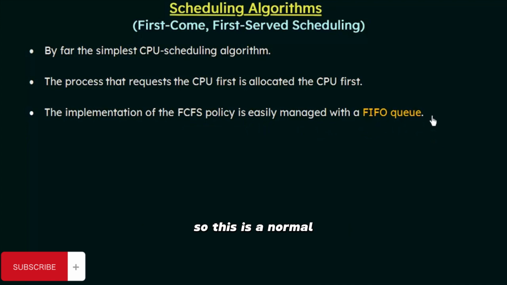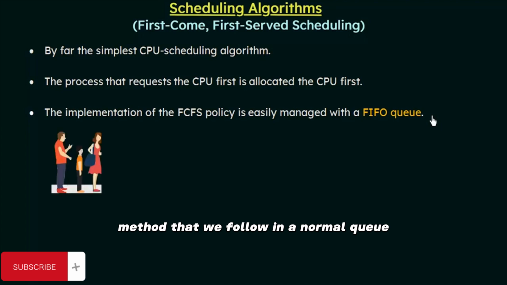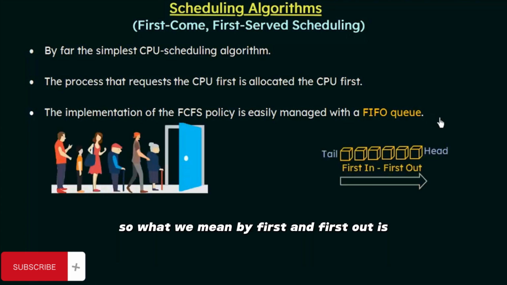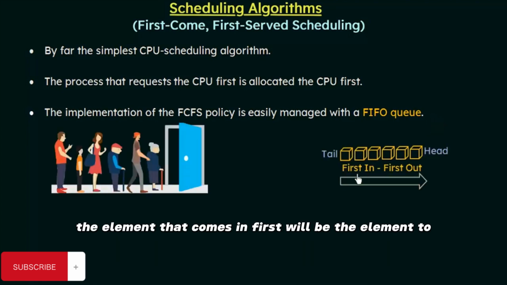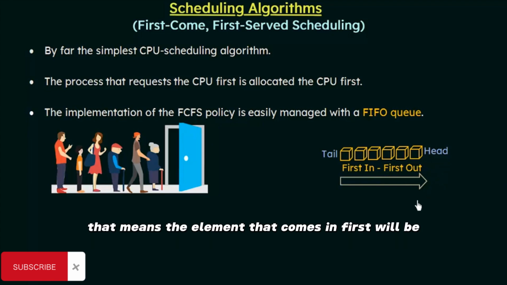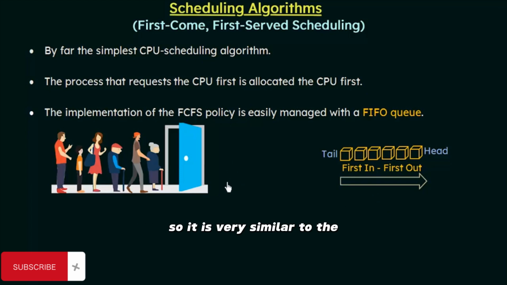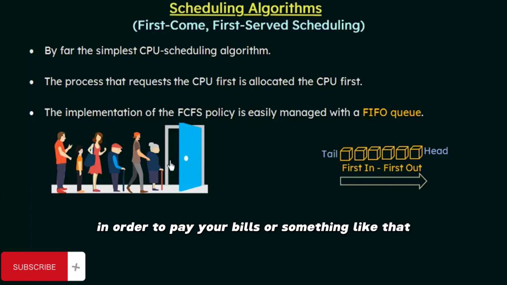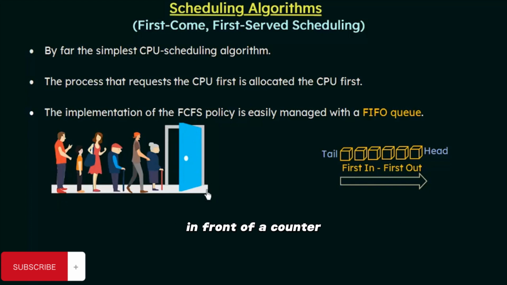This is a normal method that we follow in a normal queue. What we mean by first in, first out is that the element that comes in first will be the element to go out first. That means the element that comes in first will be the element to complete its work and go out first. So it is very similar to the normal queue that we have in our day-to-day life. Think of this simple example where you are standing in a queue to pay your bills or something like that in front of a counter.